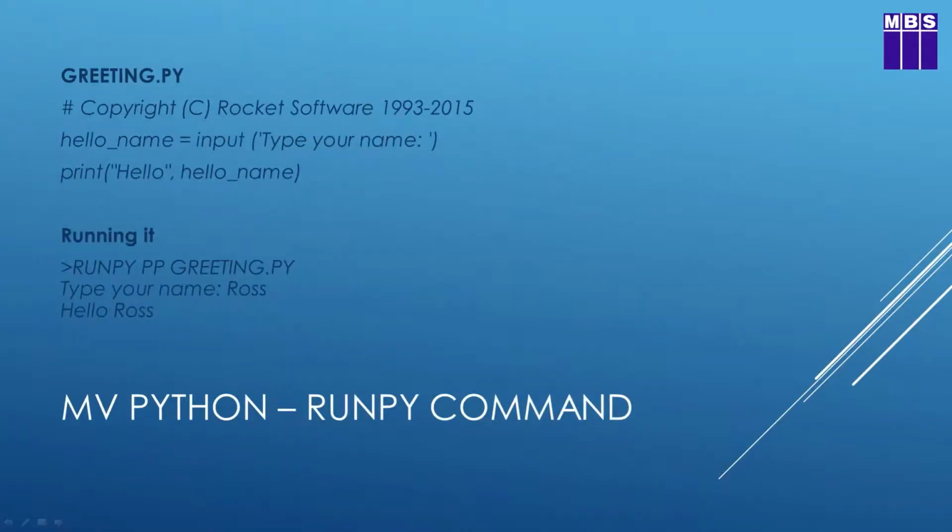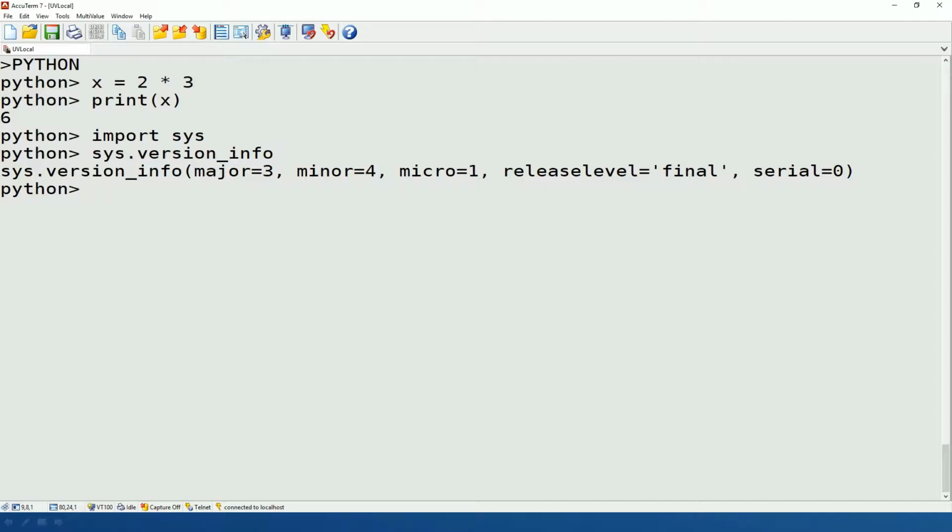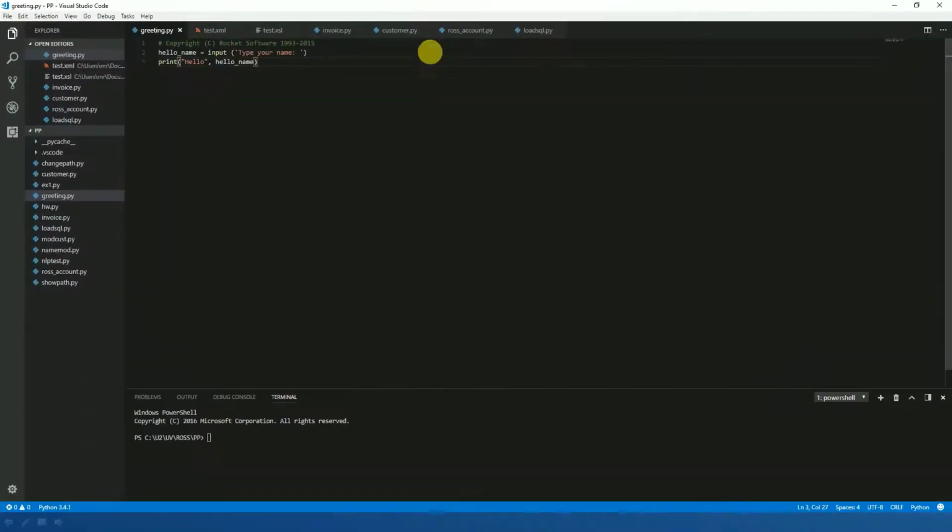Okay, so the next thing we might want to do is run a Python program from TCL. And for that, as we saw before, we use the run py command. Now, before we run this command, let me show the program to you. I've got a simple two-line program here called greeting.py. Now, greeting.py is very simple.